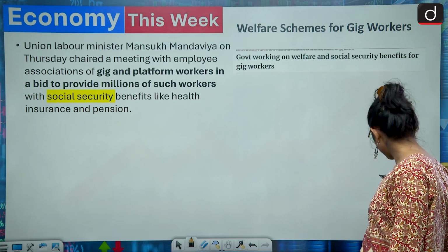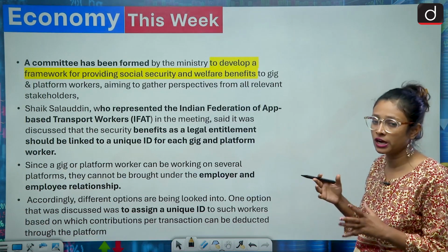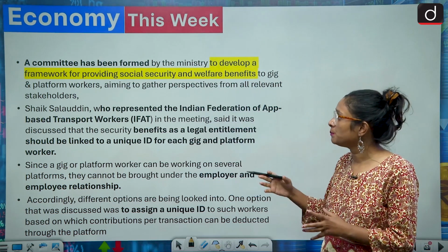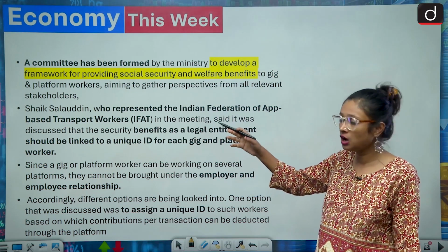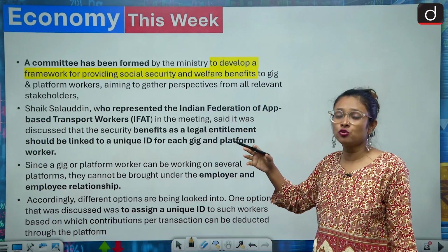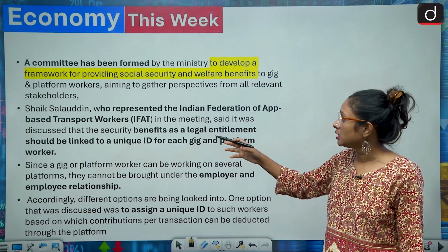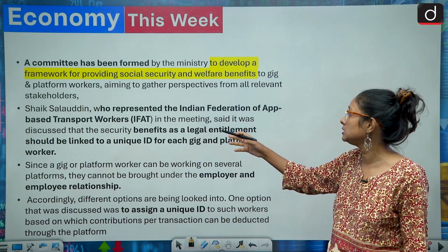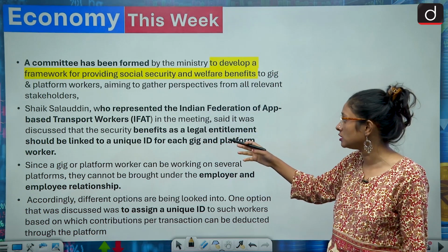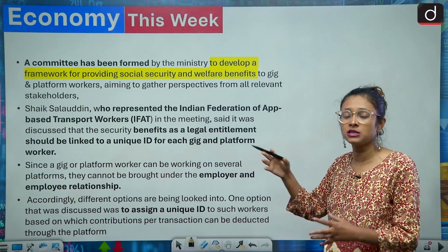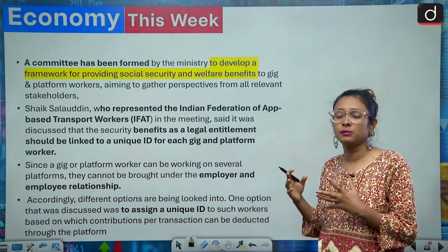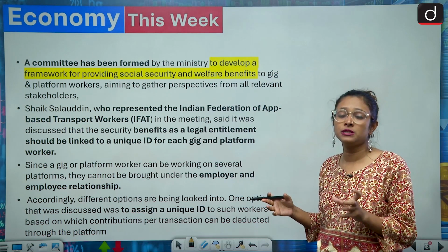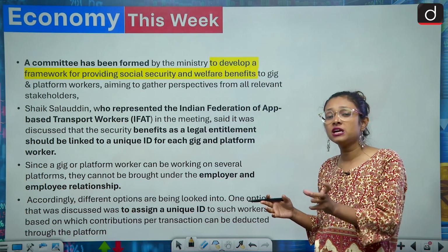Now we'll talk about the findings of the meeting, what they talked about. They discussed and decided that there should be a committee that will develop the framework for providing social security to gig workers and how we can do welfare for our gig workers. Then there is also a representative, Sheikh Salahuddin, who represents the Indian Federation of App-Based Transport Workers. We discussed the social security benefits, and they should be given legal entitlements. For that, a unique ID will be provided to every gig worker.